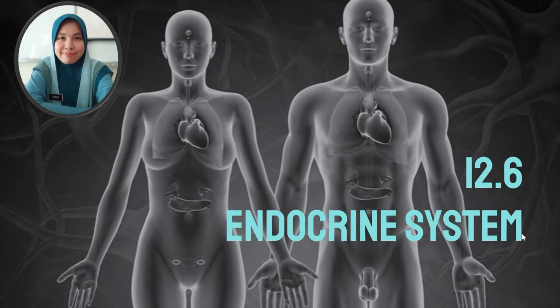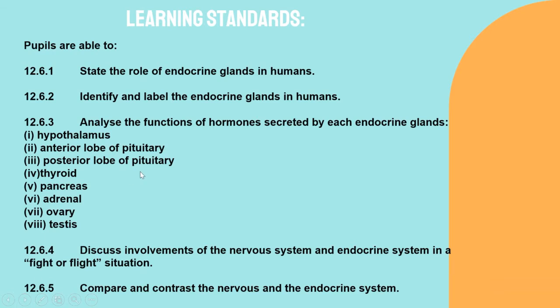Okay, so let's continue our lesson today with 12.6 Endocrine System. The title for today is Endocrine System. Let's take a look at the learning standards that you have to cover for today. The first one, state the role of endocrine glands in humans. Number 2, identify and label the endocrine glands in humans. Then number 3, analyze the functions of hormones secreted by each endocrine gland.